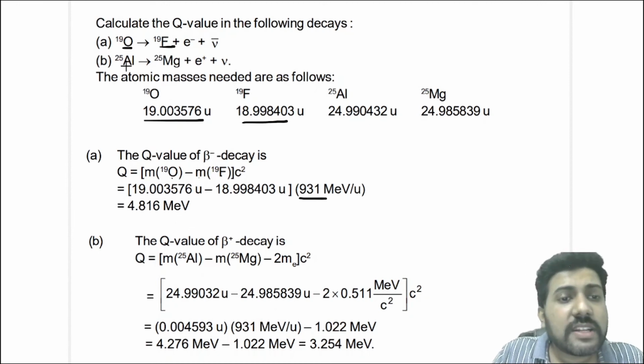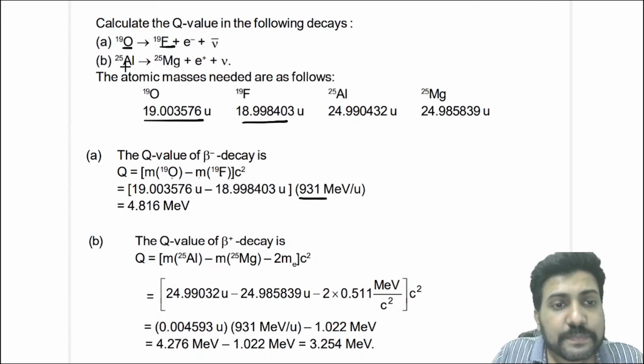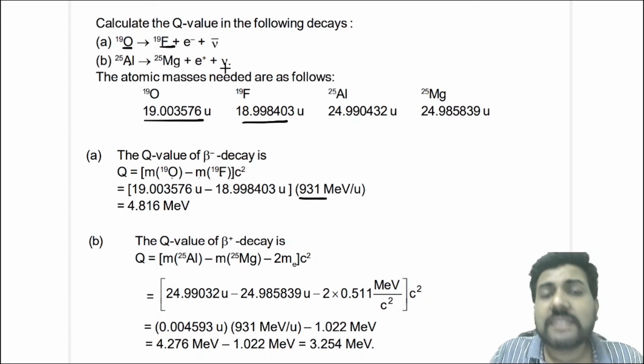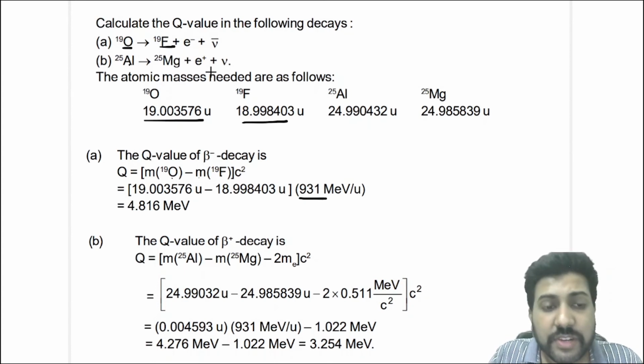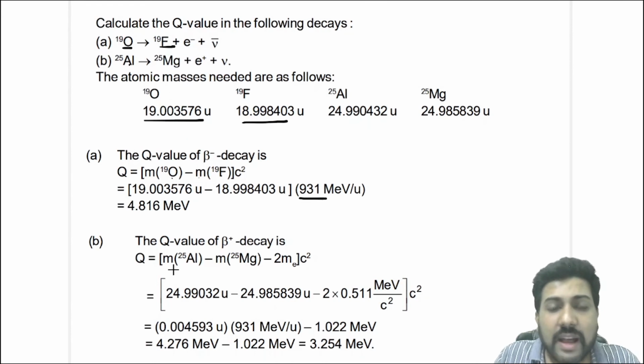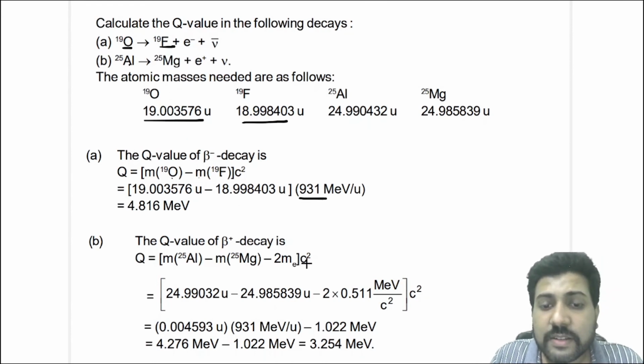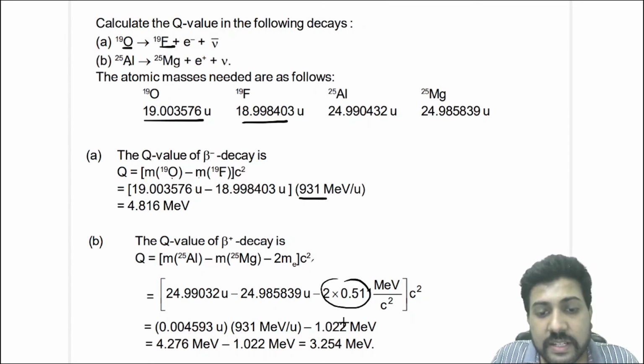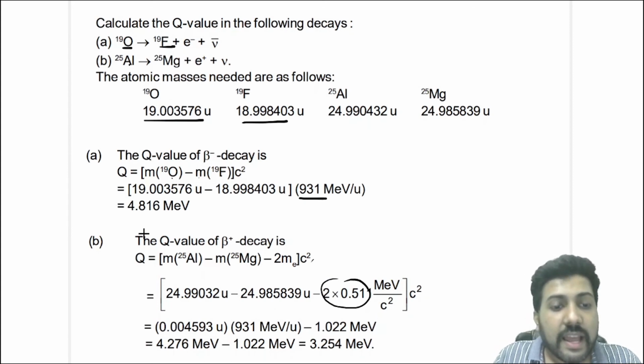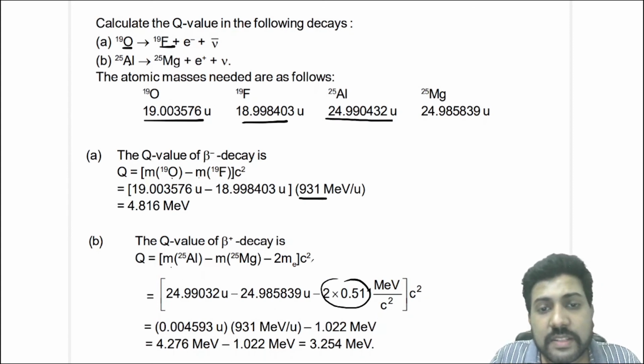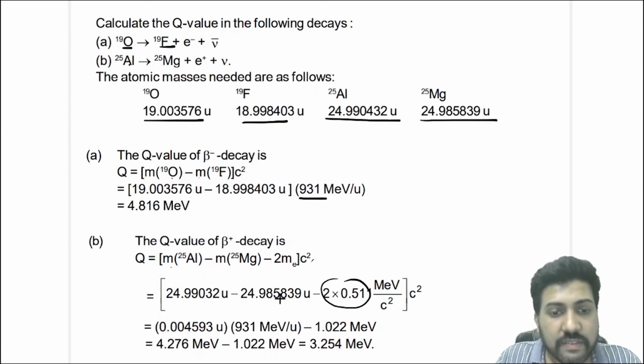The next question here is a beta plus decay. Al25 gives Mg25 plus e plus plus the release of a neutrino. So you know that in a beta plus decay, the Q value is the mass of atom X minus the mass of atom Y minus 2 times the mass of electron, into c square. Now 2 times the mass of electron into c square, we have already calculated as 1.022. And here the mass of aluminium and the mass of magnesium are given to you.